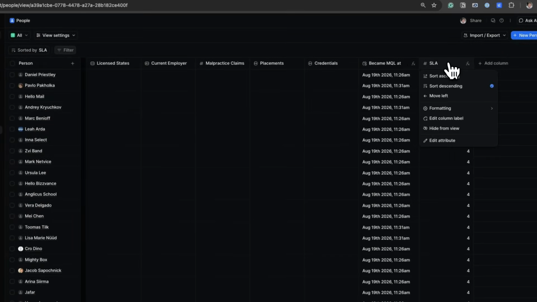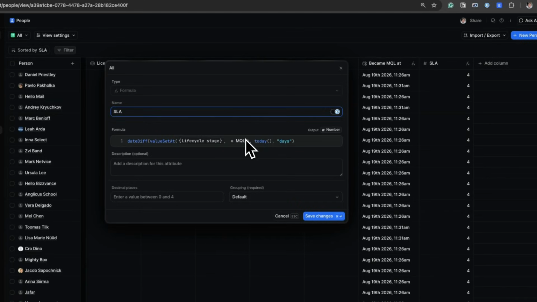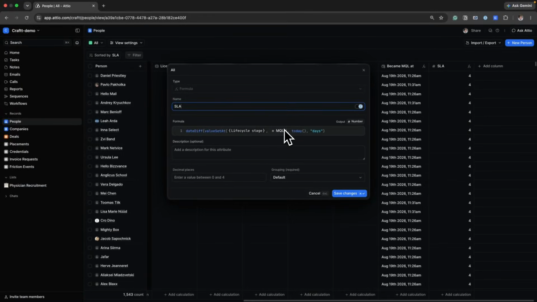If we want a more concise approach with this attribute, we can create an additional concatenation of different attributes. We wrap it and diff it against today, and you get time to first touch on every record. For the current value, pass the attribute itself again, as in valueSetAt, your attribute, your value.